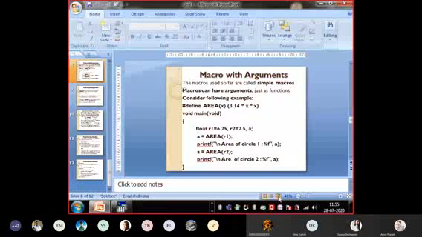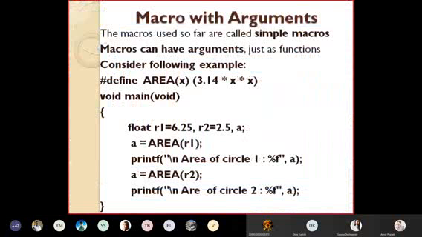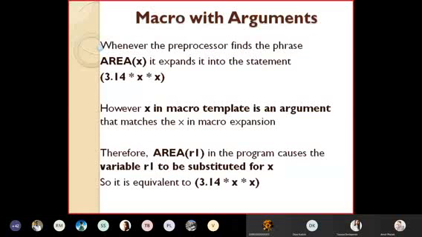Now I am explaining the same part so that we can know the difference between macro and function. We have passed area bracket x. It expands into the statement 3.14 into x into x, so pi into x square. Whenever it finds area bracket x, it will replace it with this.